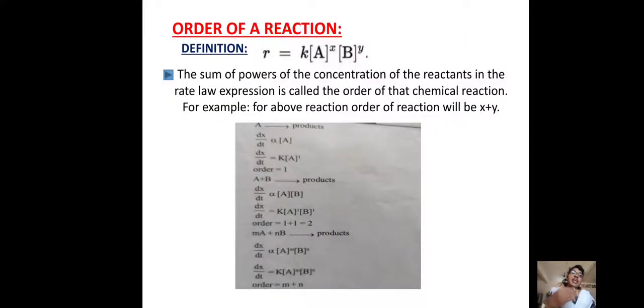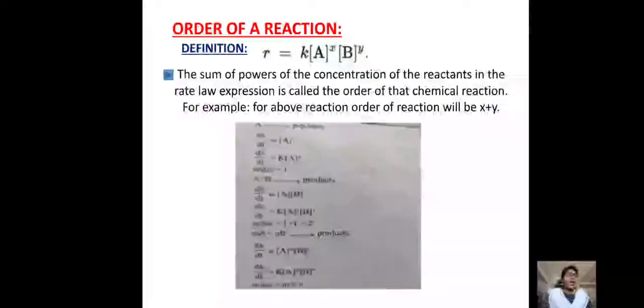When we come to the last equation, Ma plus Nb gives rise to product. Simply, the concentration term A to the power of M and the concentration B to the power of N, then the sum will become M plus N. That is the order for this equation.